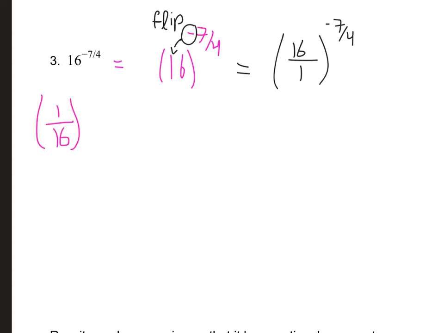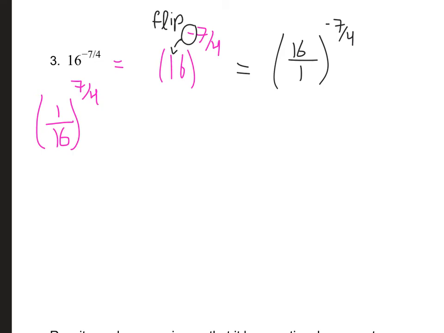And that's what gets rid of that negative exponent. So all I've got left is 7 over 4 as an exponent. All that negative in the exponent does is flip your base number. It just flips it, that's it. Doesn't affect anything else. So once you flip that base number, that negative can go away, and you can solve it just like we've been solving numbers 1 and 2.